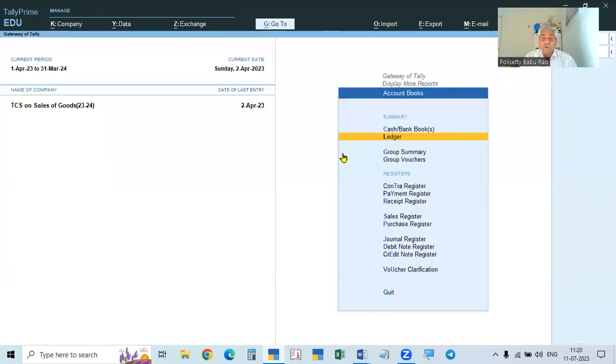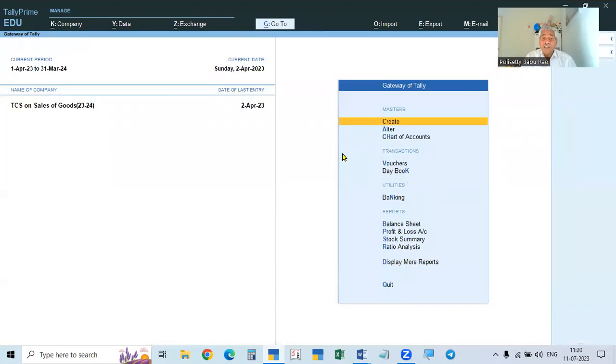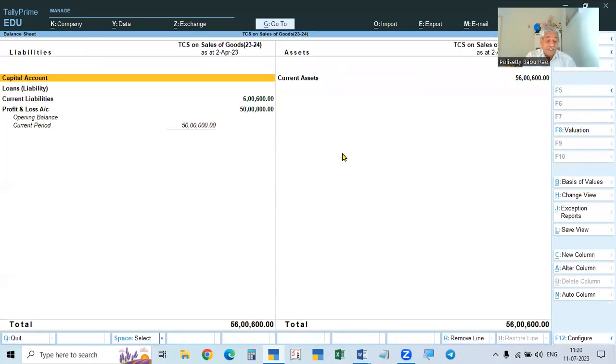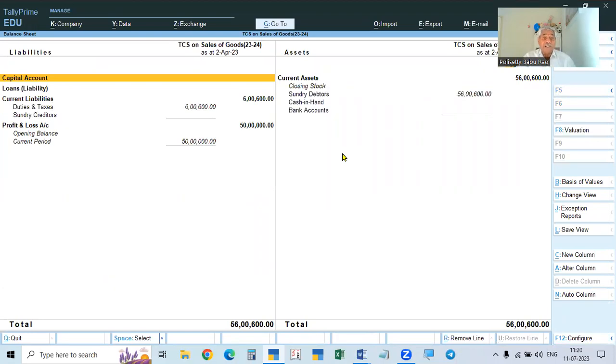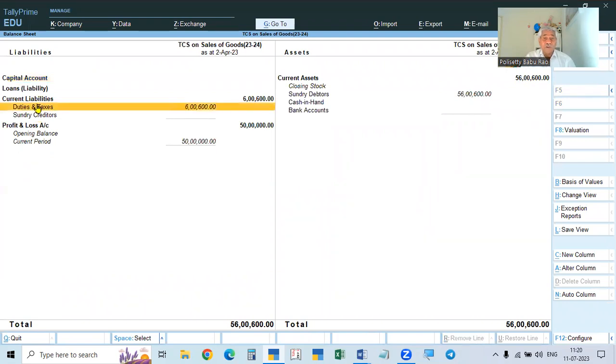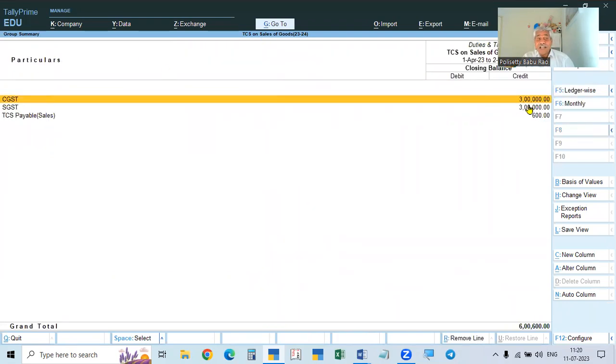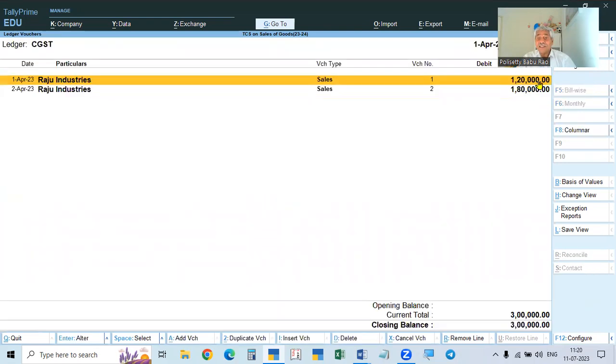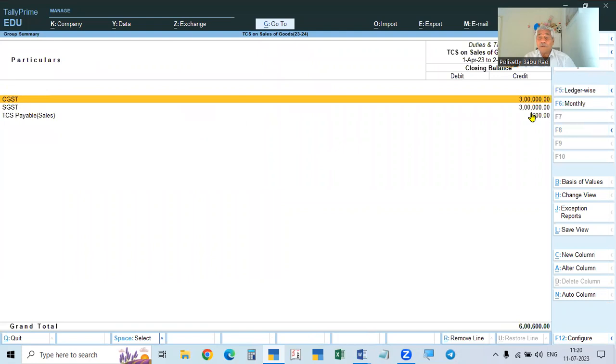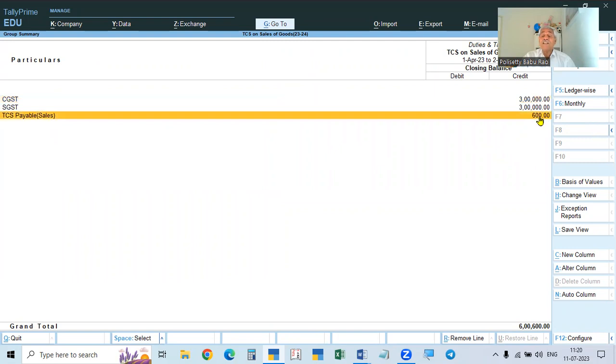Now if you go to the balance sheet also, what we collected is a liability we have to pay to the government, so it is shown as a liability. See here, duties and taxes. If you go to duties and taxes, 3 lakhs is the amount in both the bills. For both the bills, 3 lakhs and 3 lakhs is the CGST and SGST collected, and 600 rupees is the TCS collected.